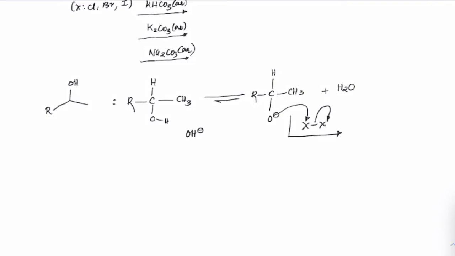So O will attack as a nucleophile and X will act like an electrophile, accepting the electrons in its empty sigma star orbital, and X minus will come out.